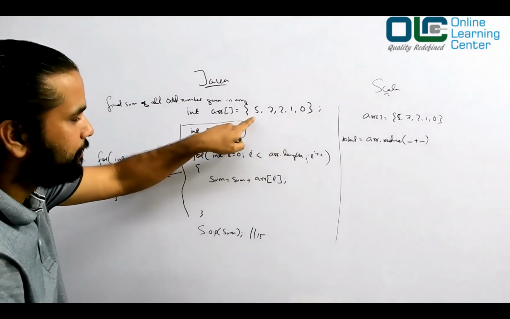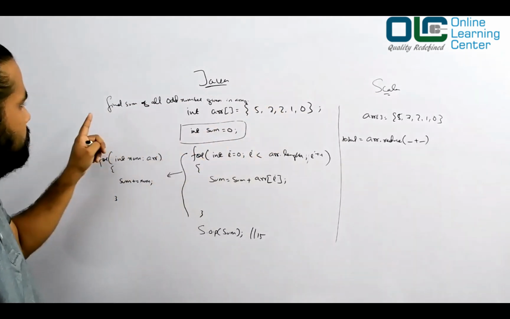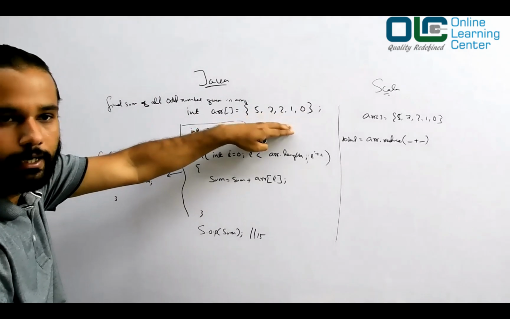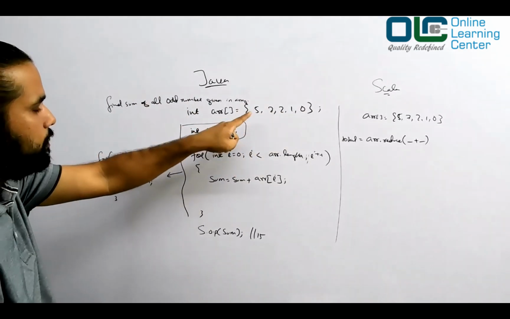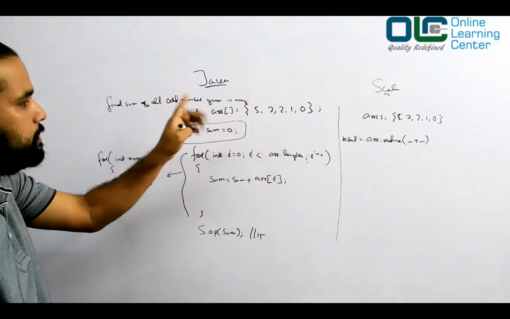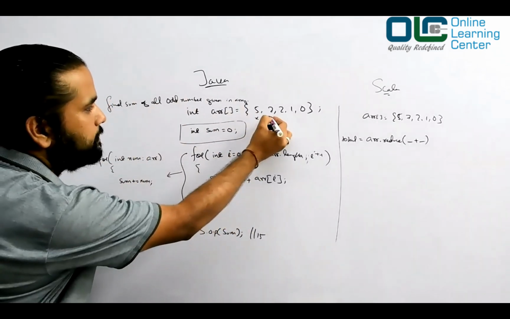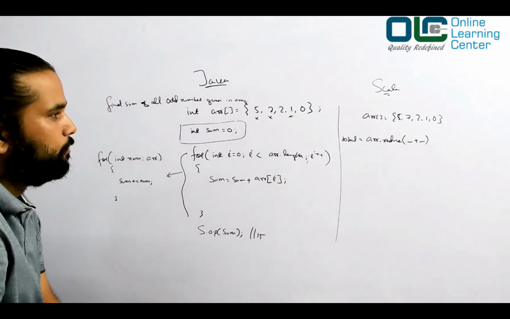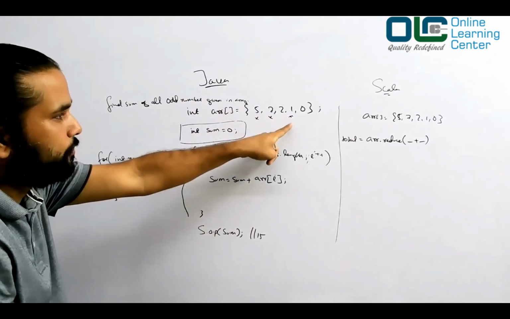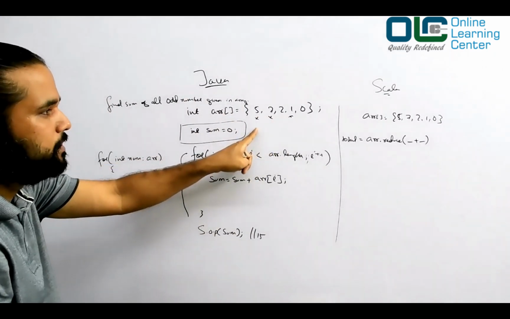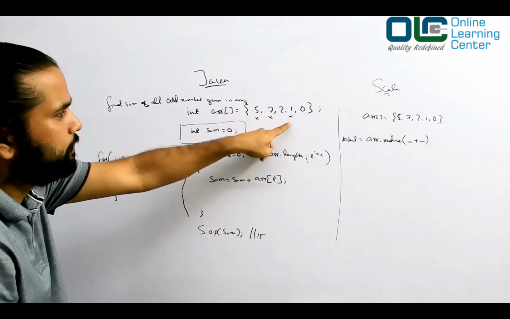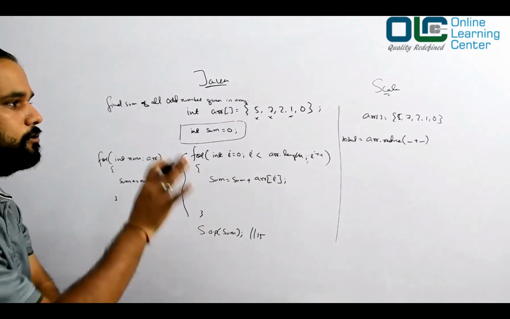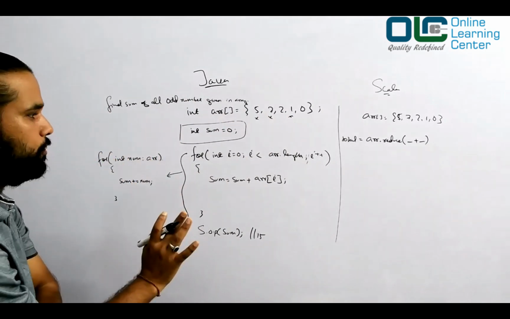You have a lot of numbers, and the requirement is to find the sum of the elements in the array, but only when the numbers are odd. So 5, 7, 1. 7 plus 1 is 8, and 8 plus 5 is 13. So we expect 13 to be the output.